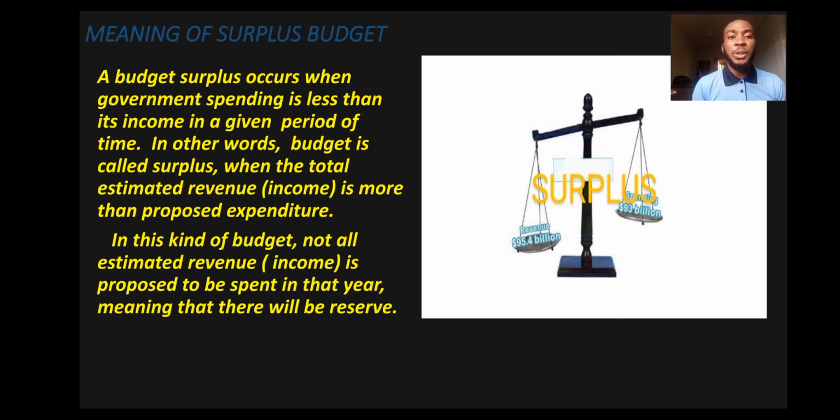Budget, which is surplus budget. A surplus budget occurs when government spending is less than its income in a given period of time.